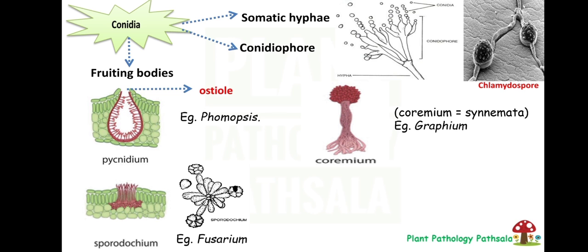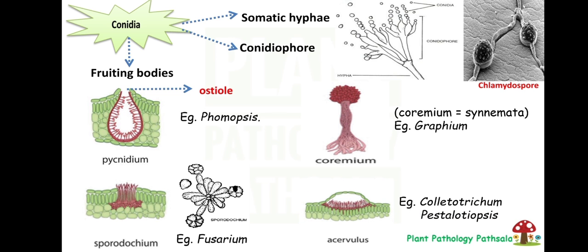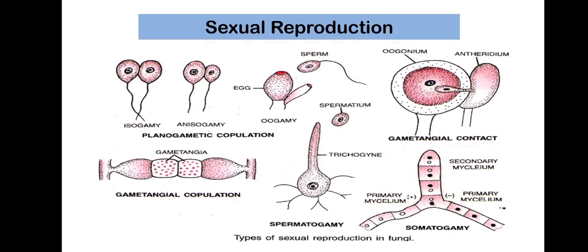The next one is acervulus. Acervulus is a saucer or mattress-like structure inside which conidia are formed. Here no ostiole is there. An example of a fungus which contains the acervulus is Colletotrichum. So we have discussed all the methods of asexual reproduction and about fruiting bodies and asexual spores. In the next video, we will discuss the methods of sexual reproduction.